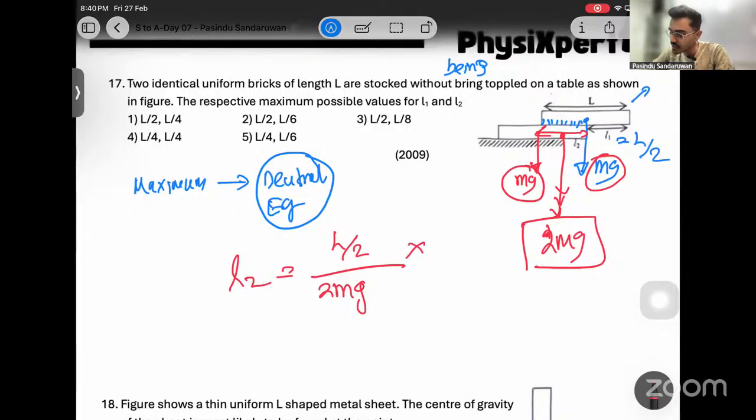We proved it in the class and we did all questions using this. 2 mg into, if you need this side, into the not connected force mg. Mg to mg cancels. L over 2 means L over 4. Then L over 2 and L over 4. Answer 1.